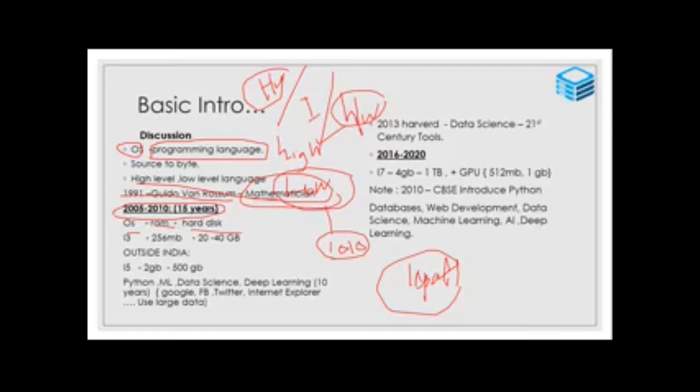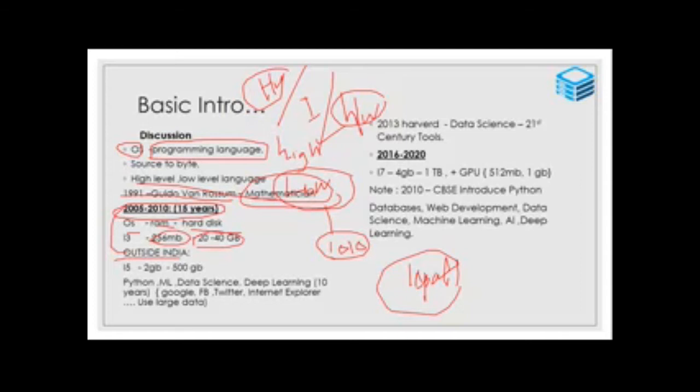In 2005 to 2010, we had the lowest configuration of systems. The RAM capacity was 256 MB. The hard disk capacity was 40 GB, 20 to 40 GB, at the same duration, 2005 to 2010.